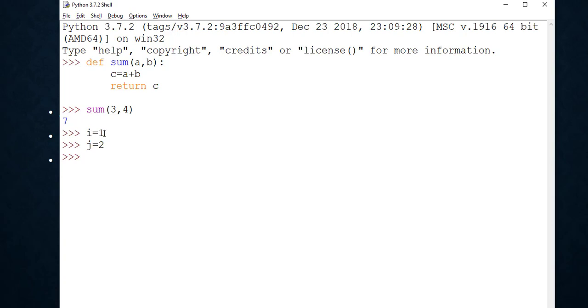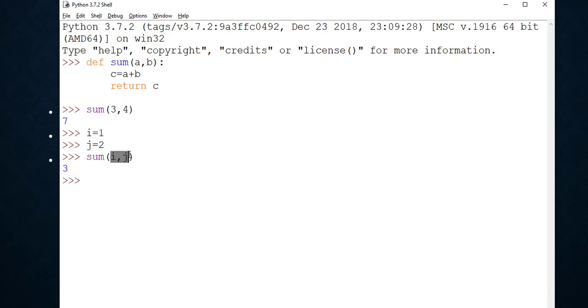So we have saved the value 1 in variable i, and the value 2 in variable j. Now we can call this function sum with the values i, j.